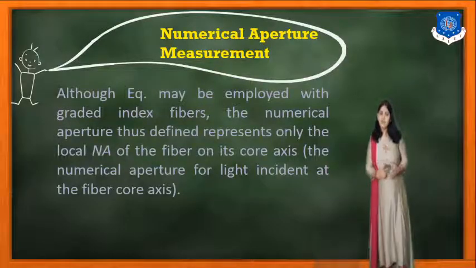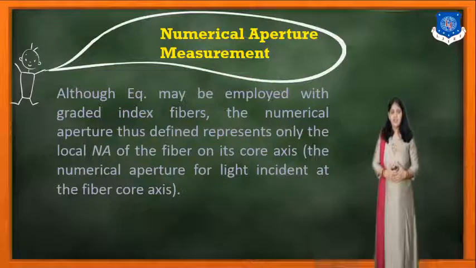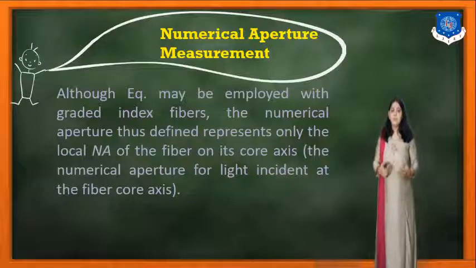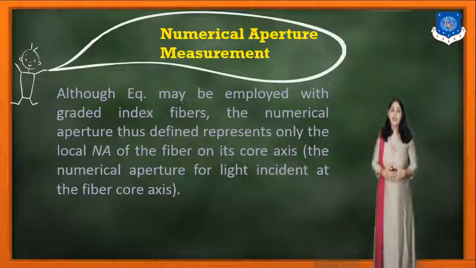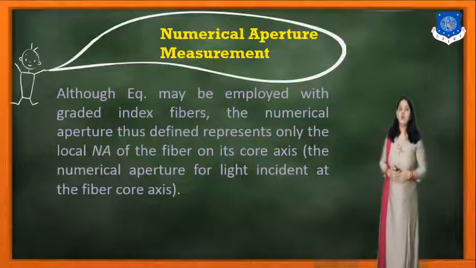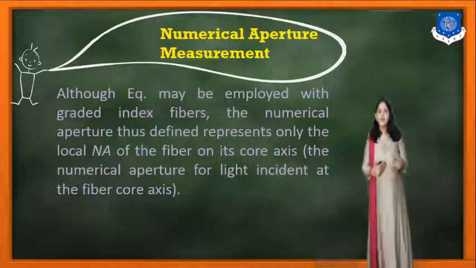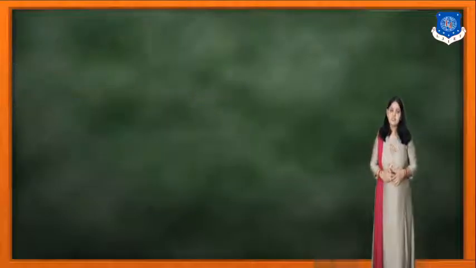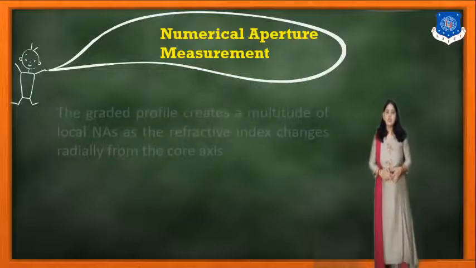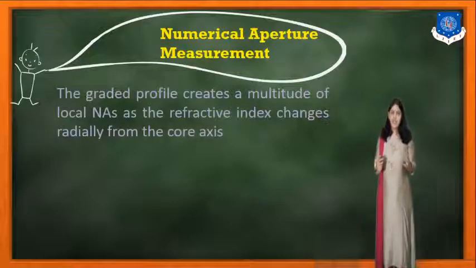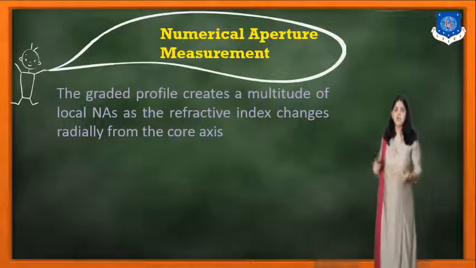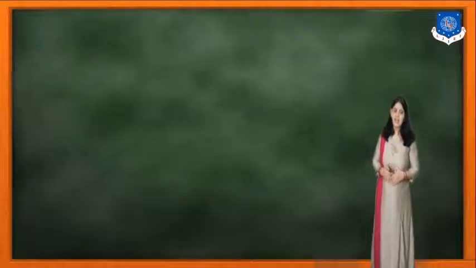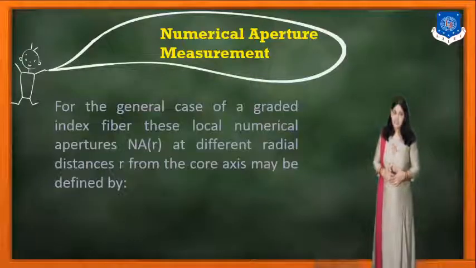So, although the equation may be employed with the graded index fiber, the numerical aperture thus defined represents only the location of the NA of the fiber on its core axis, and the numerical aperture for the light incident along the fiber core axis. Now, here in the numerical aperture, the graded profile creates a multi-mode of local NA as the refractive index increases radially from the core axis.